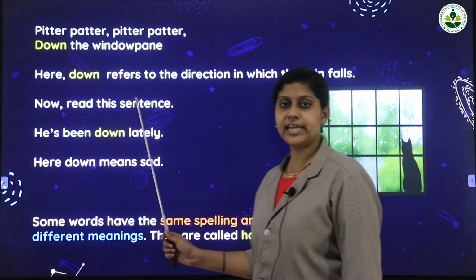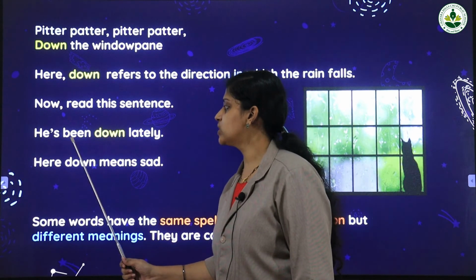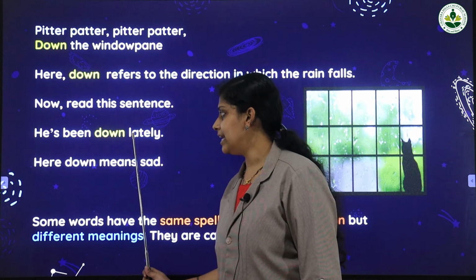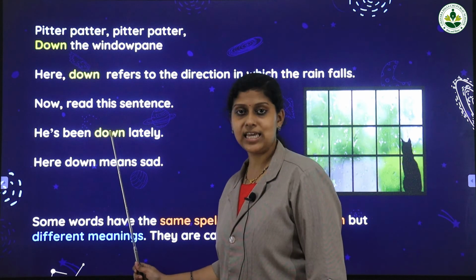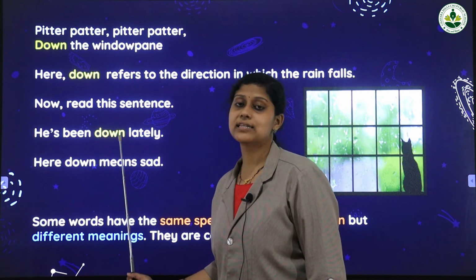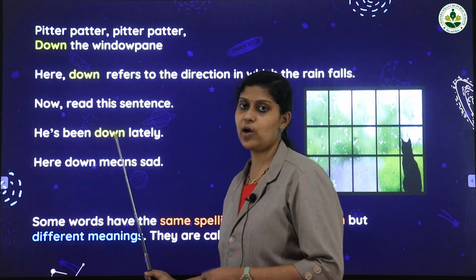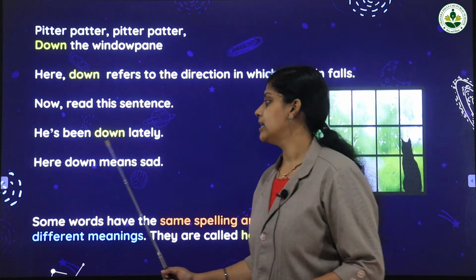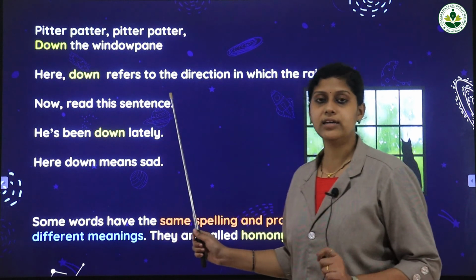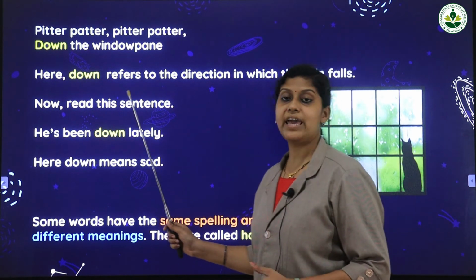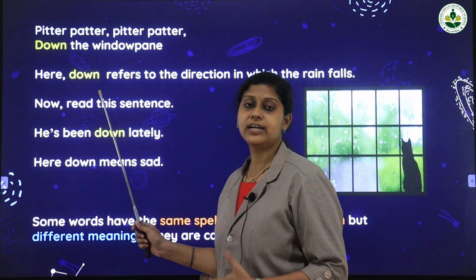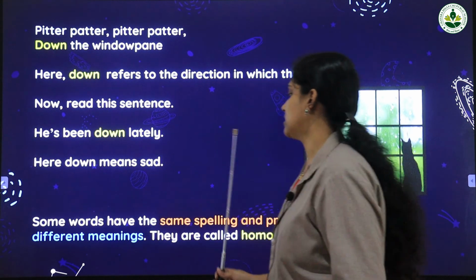Now let's read another sentence. He has been down lately. Here also you can see a word down. Here down means sad. This word down indicates sadness. Here you can see two words. They are the same in spelling but different in their meanings.